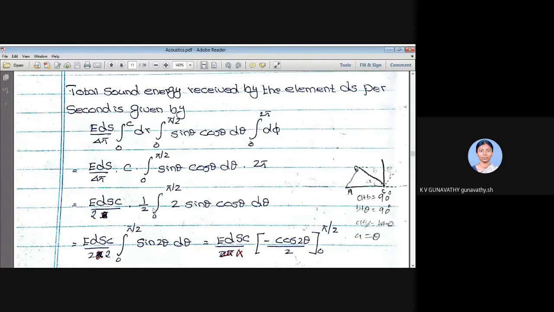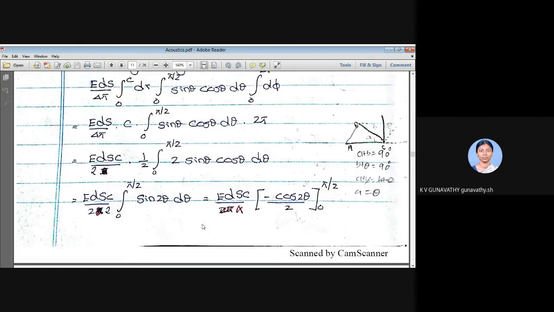So that divided 2 is taken out of the integral, 0 to pi by 2. This is the 2 which is multiplied, 2 sine theta cos theta d theta, right? We already know there is a trigonometric formula which says 2 sine theta cos theta is equal to sine 2 theta, right? So this 2 and 2 can be written here, EDSC by 4 into integral 0 to pi by 2, 2 sine theta cos theta can be written as sine 2 theta d theta.